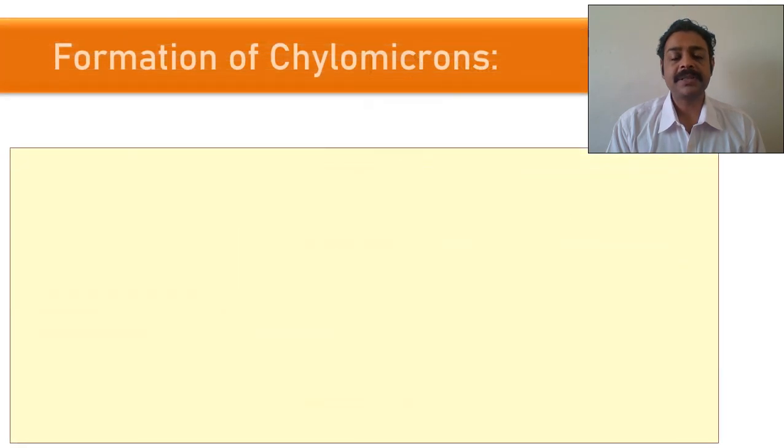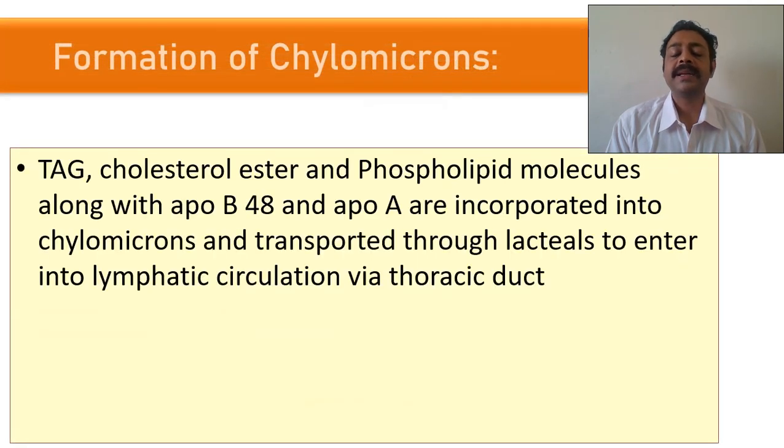So what happens next? As I told you, once inside the intestinal cell, glycerol plus free fatty acid and monoacylglycerol combine together to form triglyceride again. See, bile salts can be present only in the intestine. They cannot enter into the blood. It will cause jaundice. Bile salts are colored pigments. It will lead to a lot of problems.